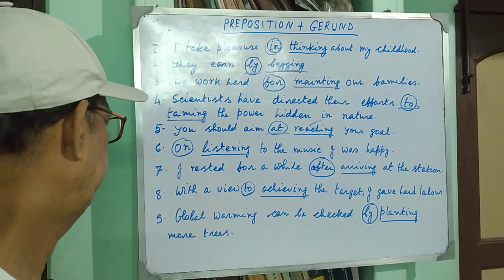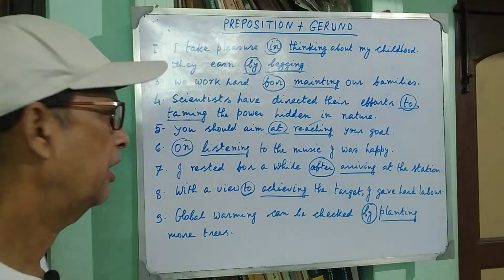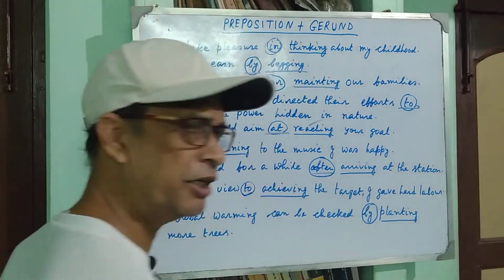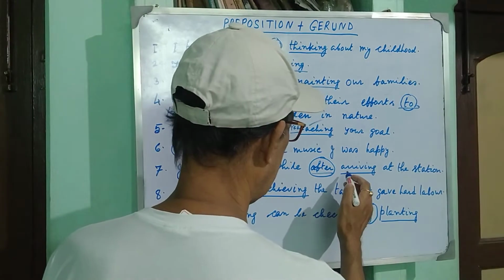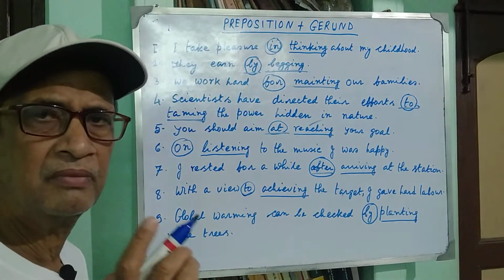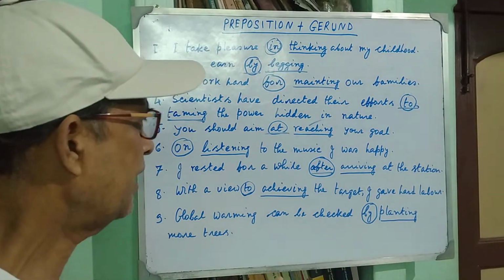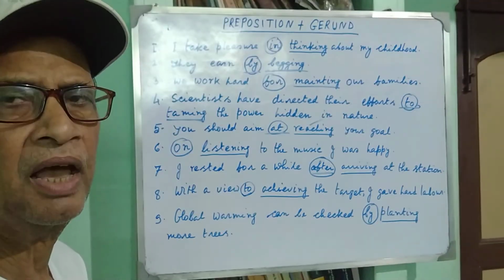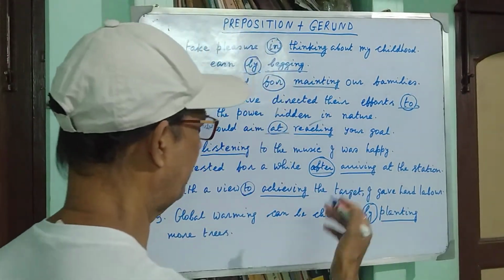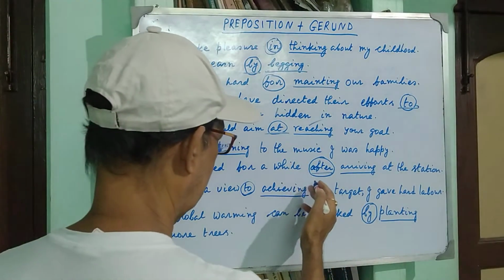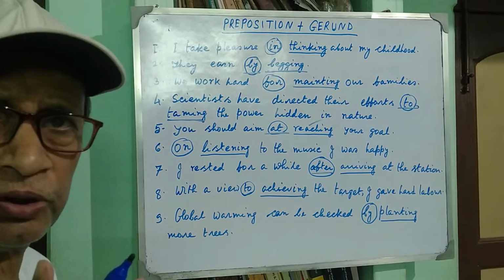Now come to the seventh example. I rested for a while after arriving at the station. You know that after is preposition, and arriving, A-R-R-I-V-I-N-G, arrive means to reach, arriving at the station. So arrive plus ing, arriving, it is gerund. It has been used as verbal noun after the preposition after.